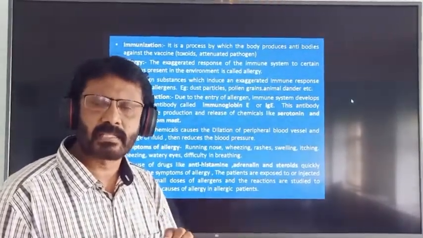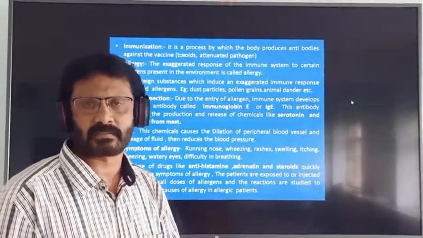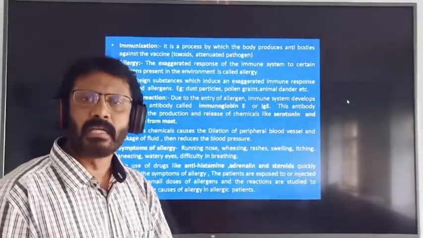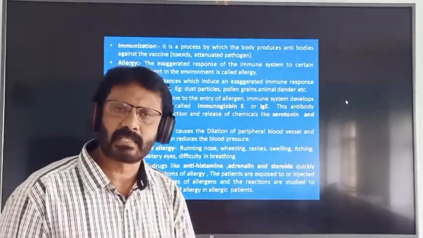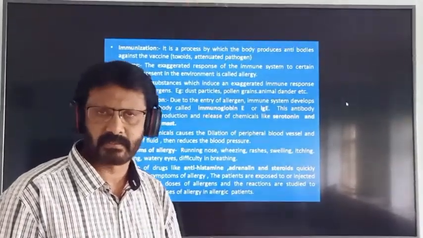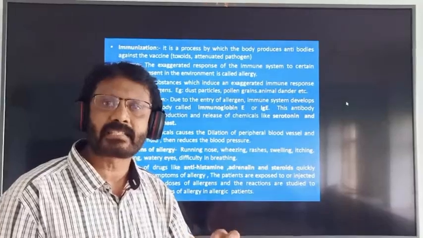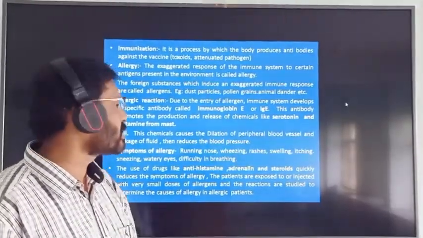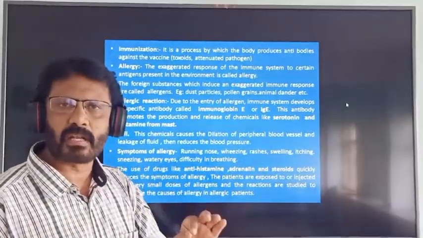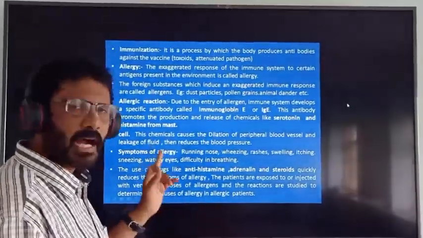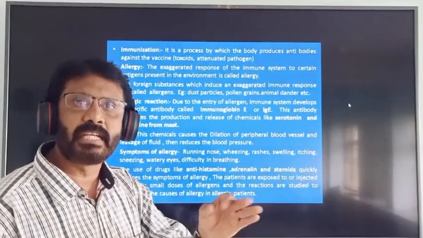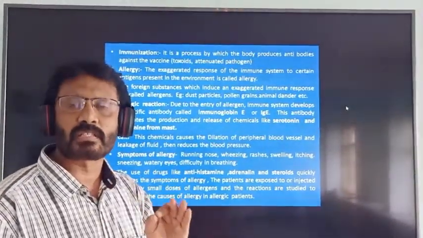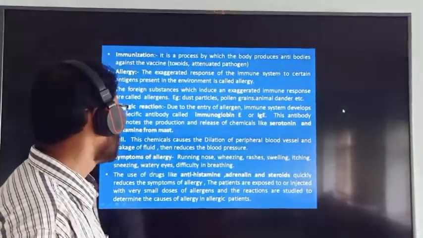Serotonin is a vasoconstrictor. It reduces the size of the blood vessel. Histamine is a vasodilator, that is, it dilates the blood vessel. These chemicals cause dilation of peripheral blood vessels and leakage of interstitial fluid, which reduces the blood pressure.